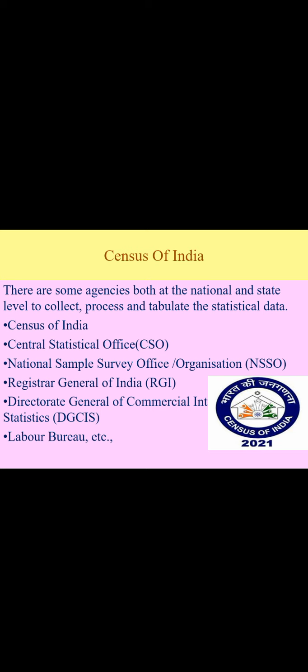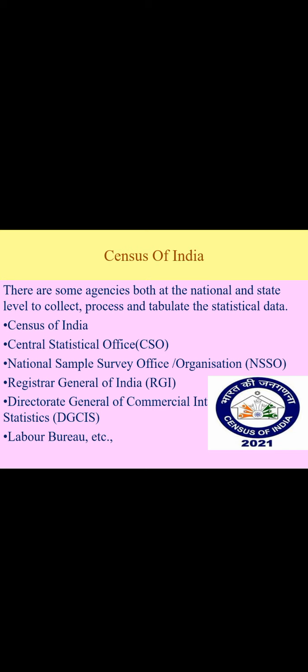Number one organization is CSO, Central Statistical Office. Number 2, National Sample Survey Office or Organization. Number 3, Registrar General of India, RGI. And number 4, DGCIS, Directorate General of Commercial Intelligence and Statistics.